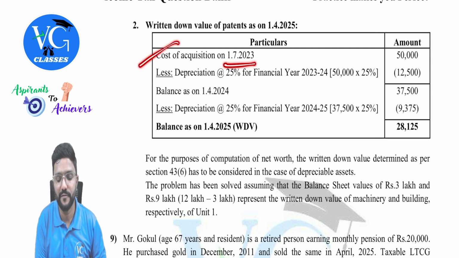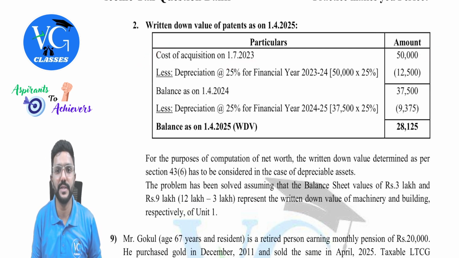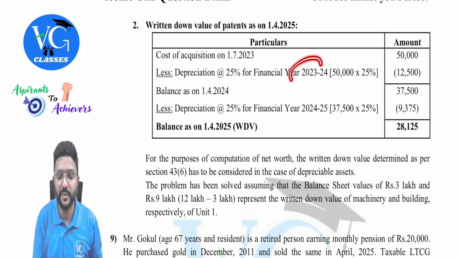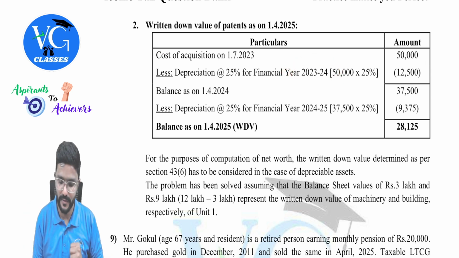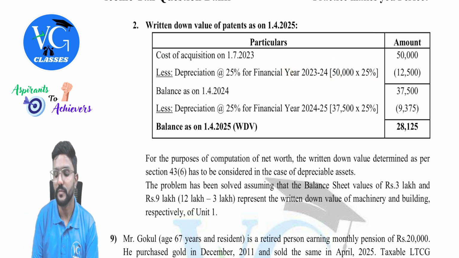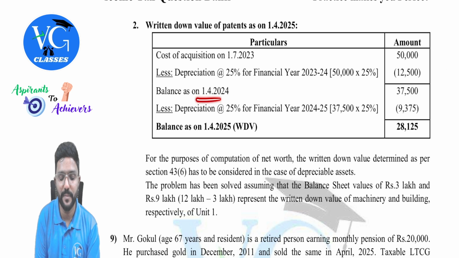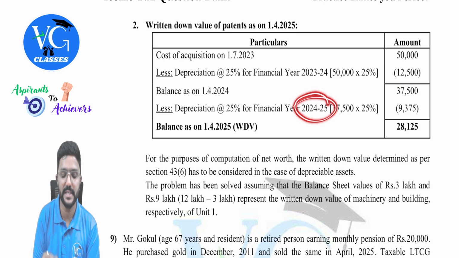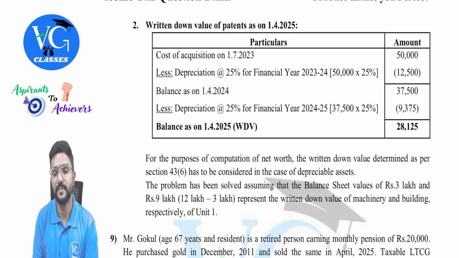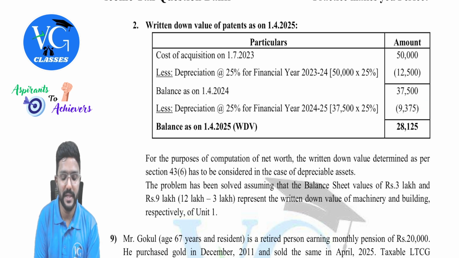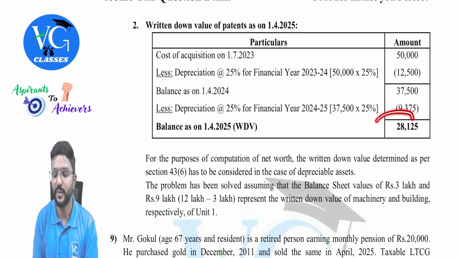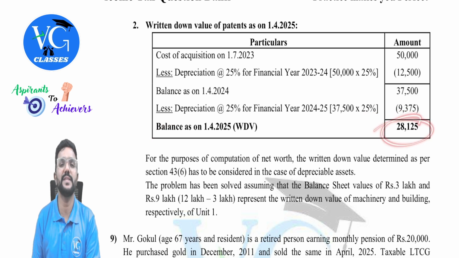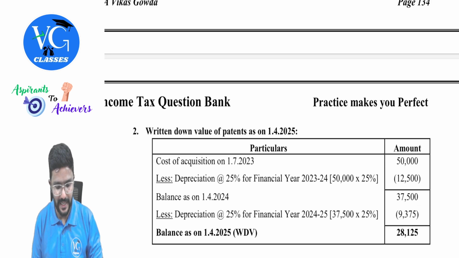So cost of acquisition on 1st July 2023 is 50,000 and it is used in the year 23-24. Is it used for more than 180 days? Yes. So full 25% depreciation. So amount comes to 12,500. So balance as on 1st April 2024 is 37,500. Then again for 24-25 charge depreciation at 25%, which comes to 9,375. Balance as on 1st April 2025 is 28,125. Okay. So this is written down value, which is nothing but book value for net worth calculation.